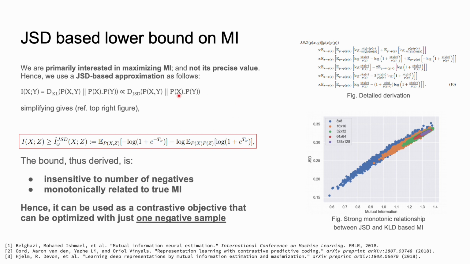Once simplified, this expression gives a lower bound, which is based on the Jensen-Shannon divergence, and this lower bound, interestingly, is insensitive to the number of negative samples and is also monotonically related to the true mutual information, which means that this expression or this objective now can be used as a contrastive objective that can be optimized with just one negative sample and can be used to estimate and then maximize the mutual information between two different random variables.